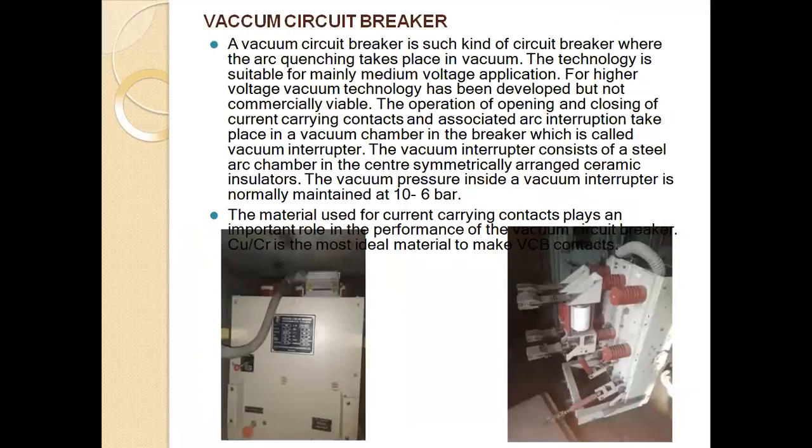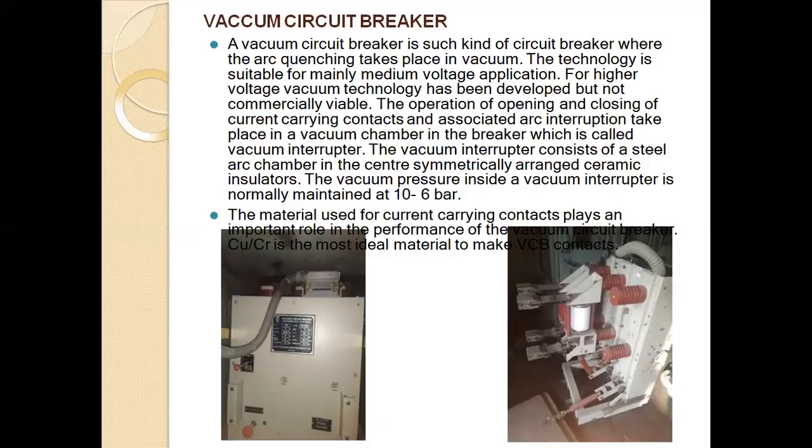Next one is the vacuum circuit breaker. Vacuum circuit breaker is a kind of circuit breaker where the arc quenching takes place in vacuum. The technology is suitable mainly for medium voltage applications. For higher voltage, vacuum technology has been developed but is not commercially viable. Operation of opening and closing of the current carrying conductors and the associated arc interruption take place in a vacuum chamber in the breaker, which is called the vacuum interrupter.